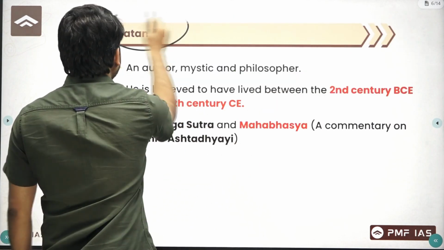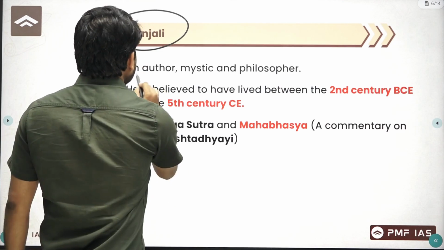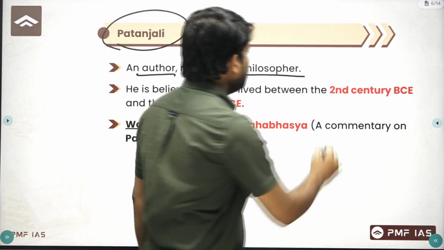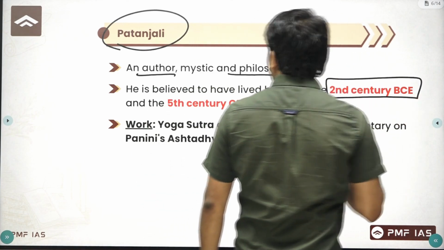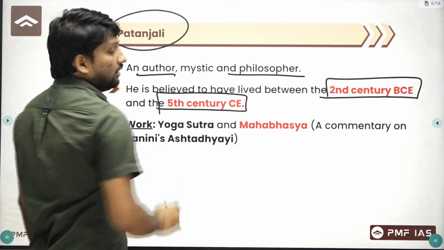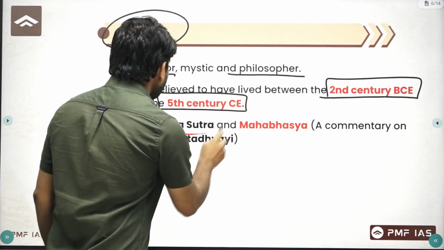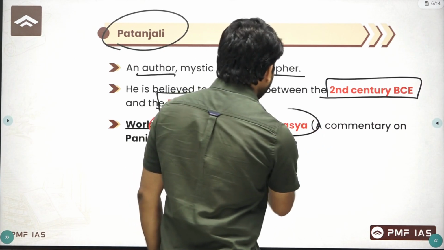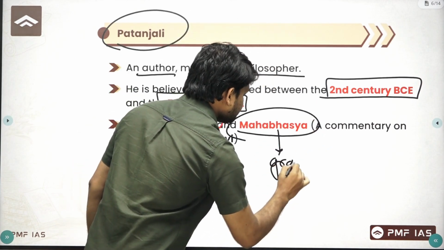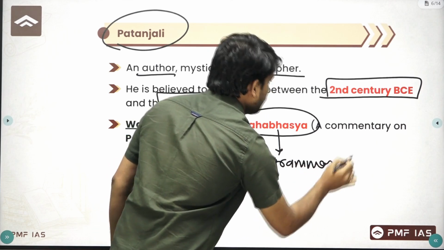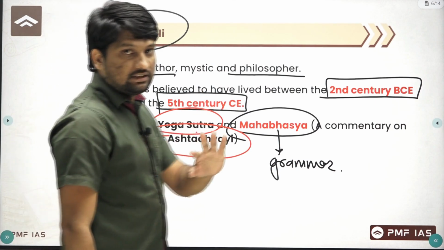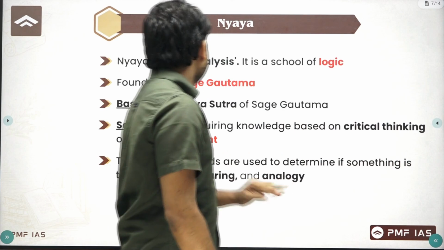If you see sage Patanjali, he was an author and philosopher. You can consider him from the 2nd century BCE to the 5th century CE. The most important works were Yoga Sutra and second is Mahabhashya. Mahabhashya is basically a work on grammar. It is a commentary on Panini's Ashtadhyayi. Panini's Ashtadhyayi is also a work of grammar.